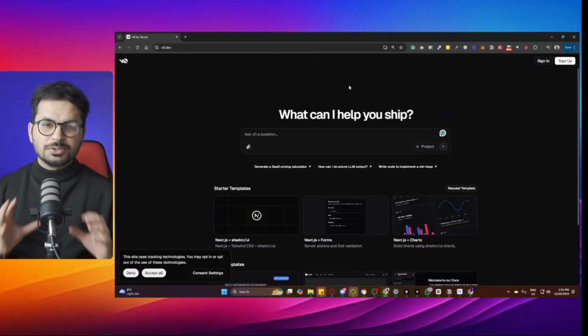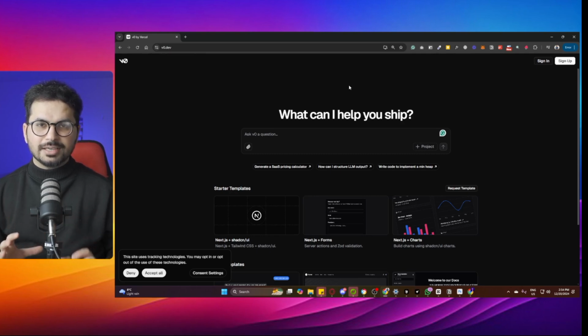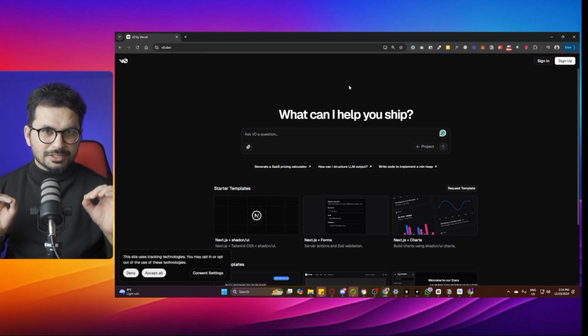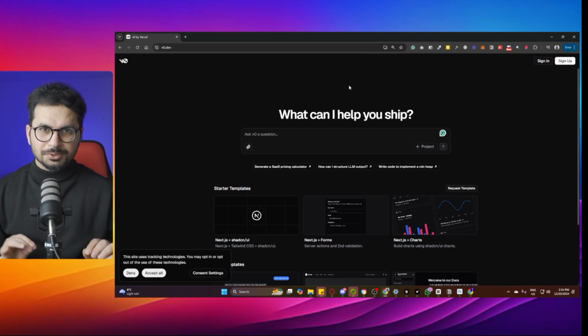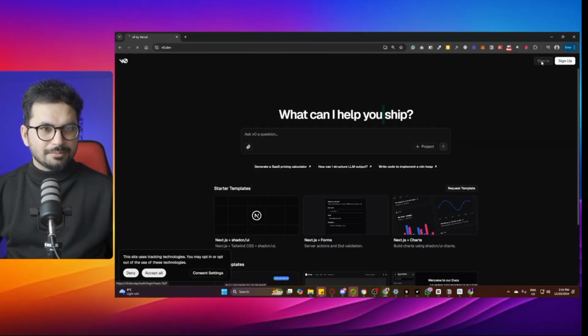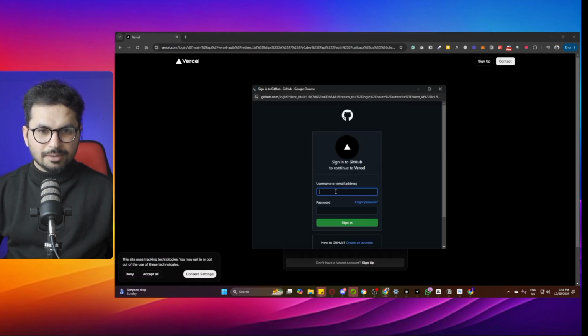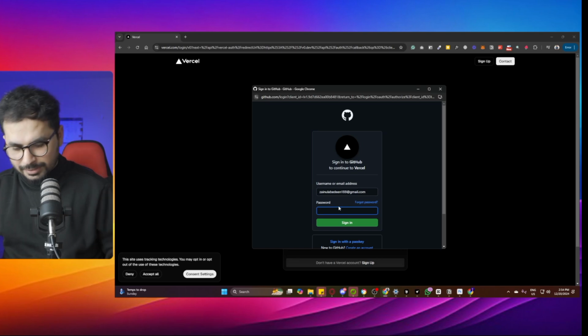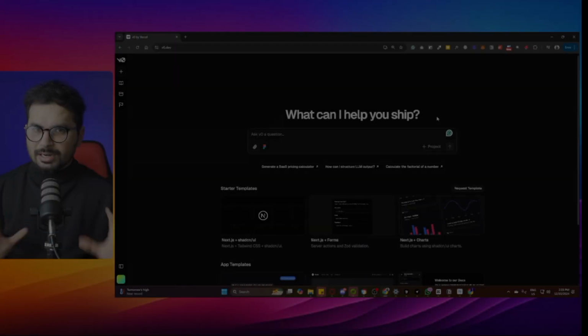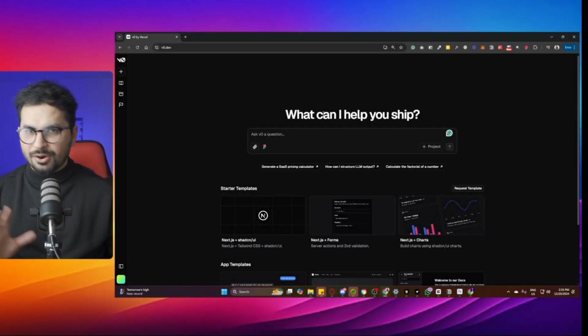The best tool so far to create your front-end design is v0.dev. Let me quickly log into this tool and show you how easily you can develop a front-end design. Okay, you simply need to click on sign up, and you can sign up using your email account or using GitHub. I'm going to sign in with GitHub because I already have an account. All right, once you're signed into v0.dev, this is how it will look.